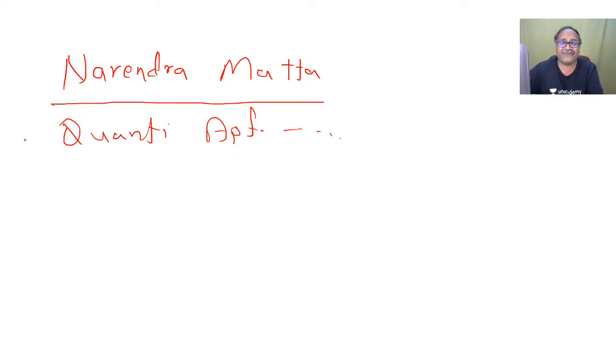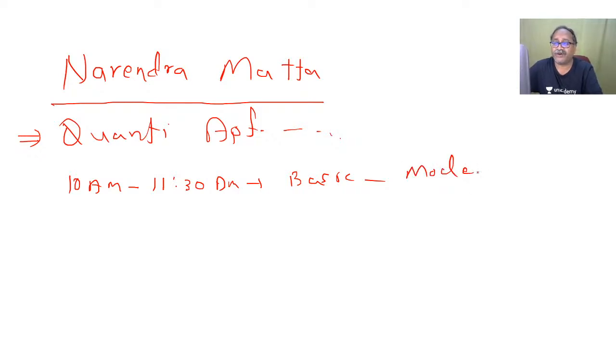These two areas I cover, and presently my one batch is going on, at 10 a.m. in the morning, a 1.5 hour batch, from 10 a.m. to 11:30 a.m. Here from the basic we discuss up to moderate level of question. And in the practice session, a batch will be launching very soon, an evening practice batch, in which we will go from the moderate level to advanced level of question. Right, my friends?